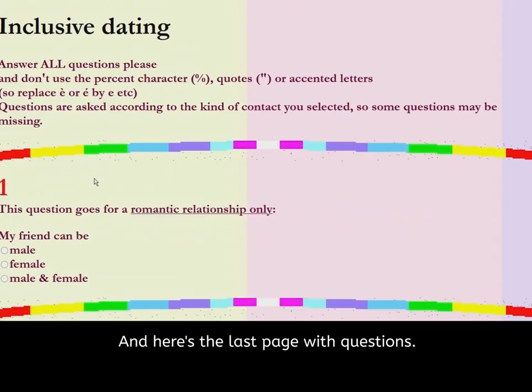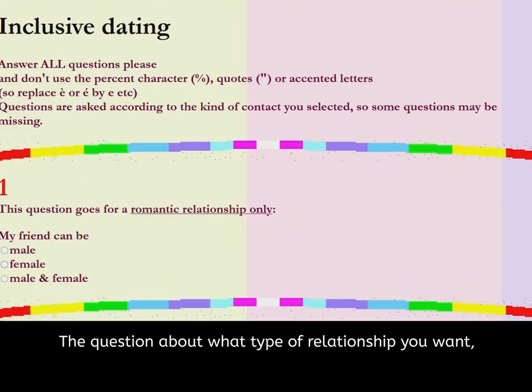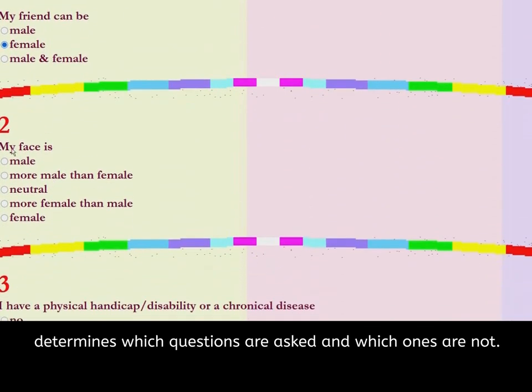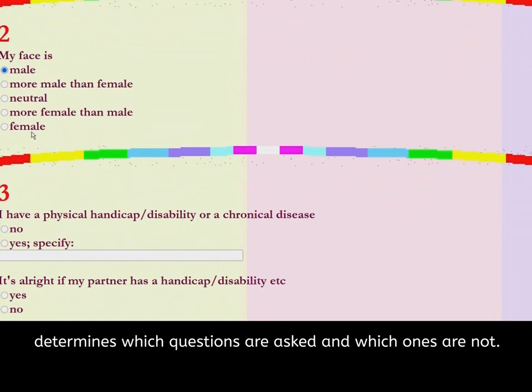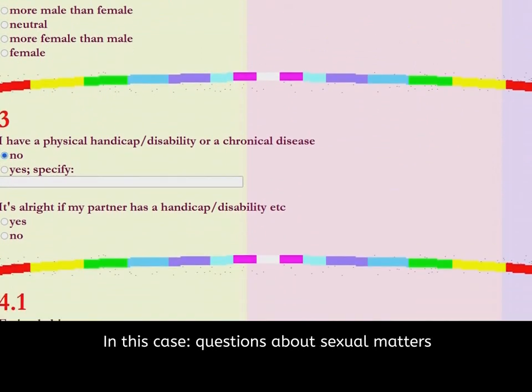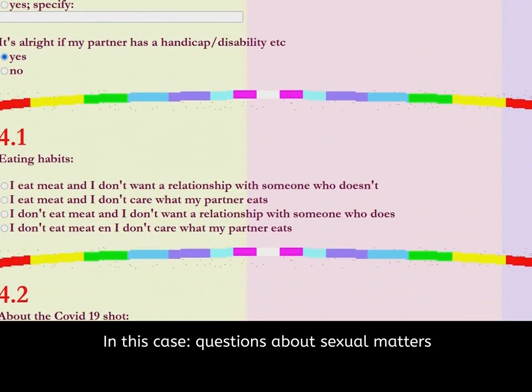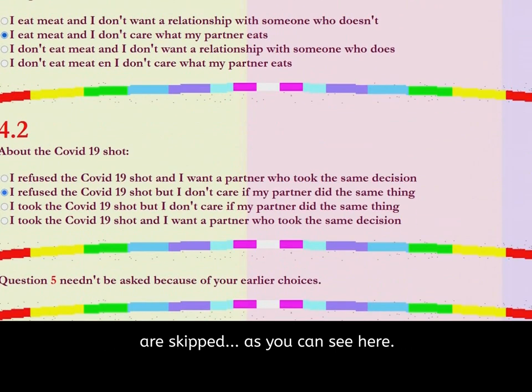And here's the last page with questions. The question about what type of relationship you want determines which questions are asked and which ones are not. In this case, questions about sexual matters are skipped, as you can see.